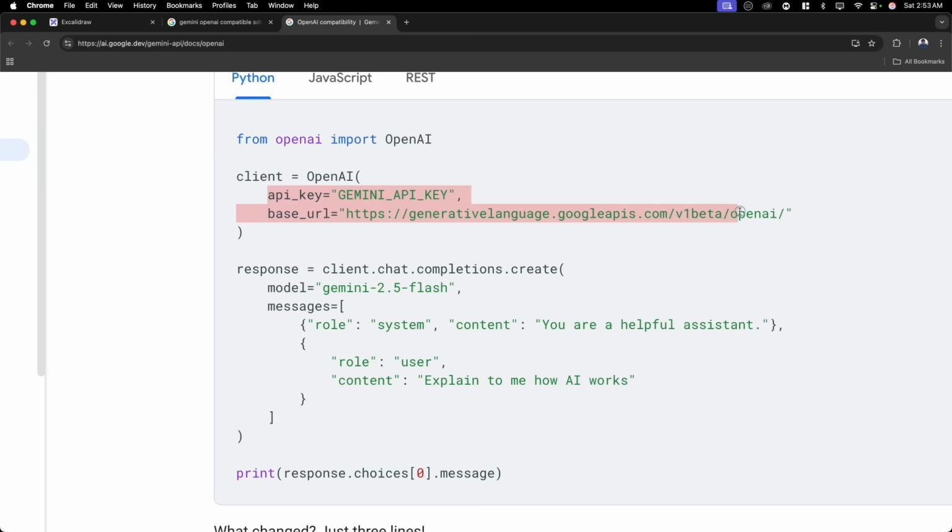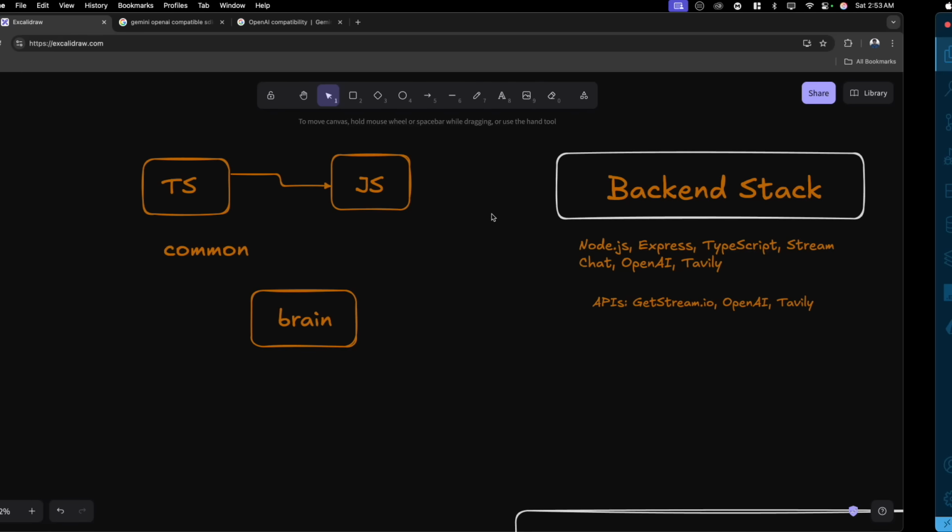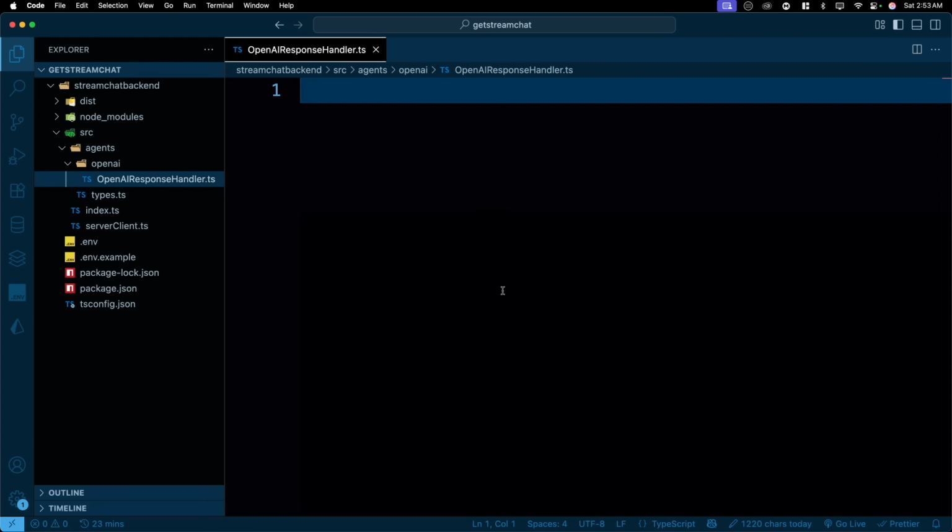Just change these two things. The URL, now you're hitting the URL for the Gemini and you're using the Gemini key. So basically, technically what we are writing is very, very robust code. It can be utilized anywhere. By the way, the same is available for Anthropic and pretty much almost everywhere. So OpenAI is the standard.